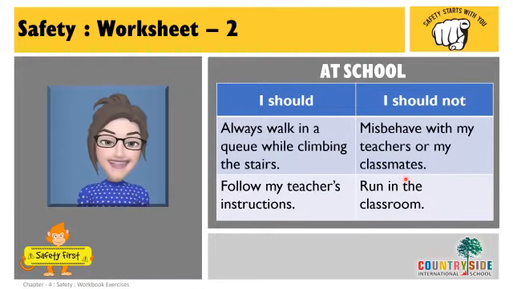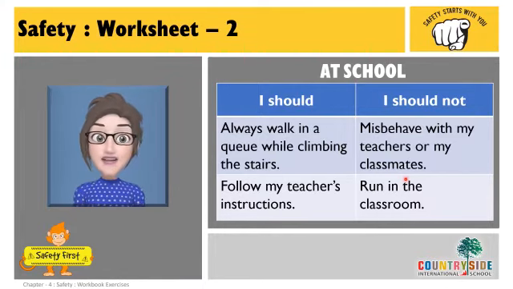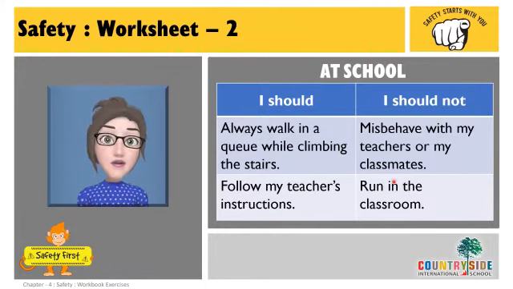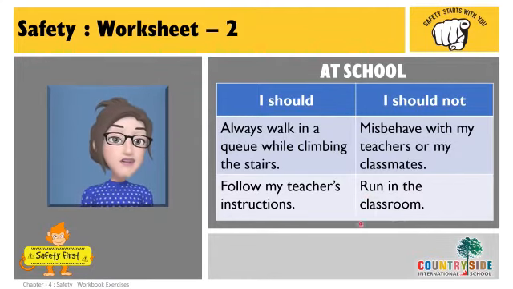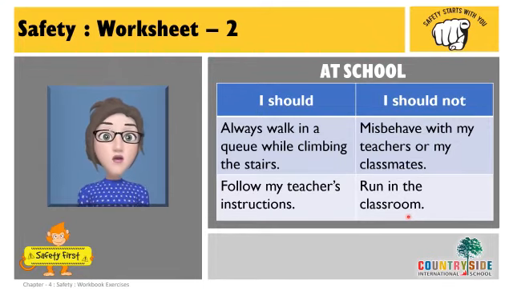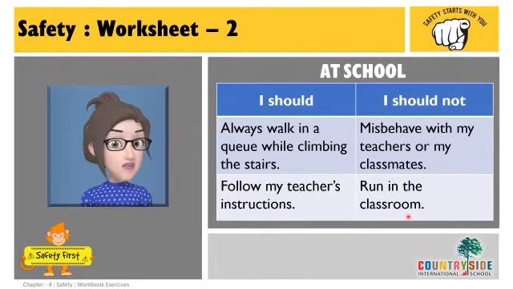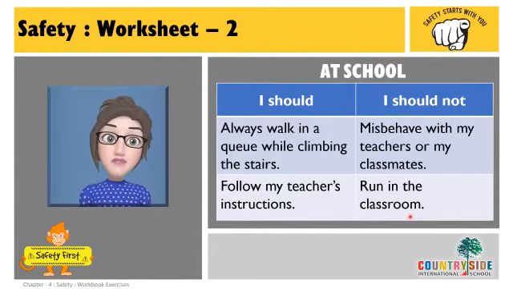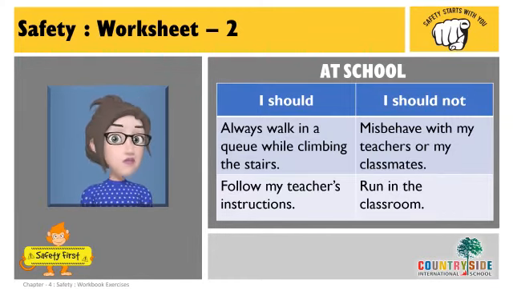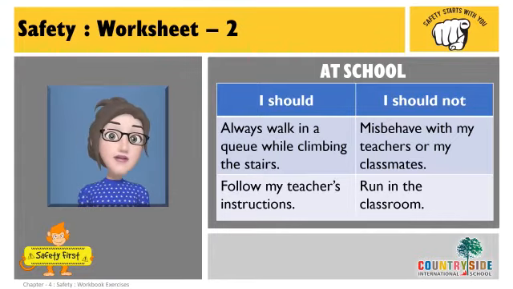And CIS children are very good. I know that. Next one is run in the classroom. Yes, we should not run in the classroom. So many benches are kept in the classroom, right? So if we run in the classroom, we may get hurt, right? So we should take care and not run in the classrooms.